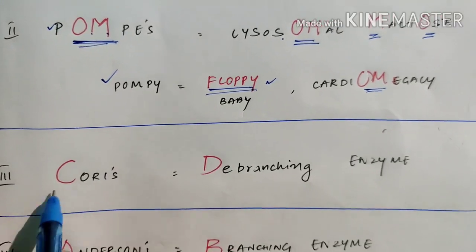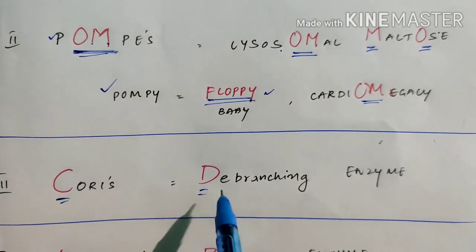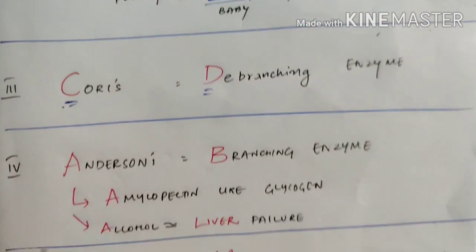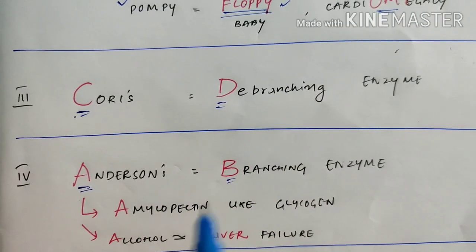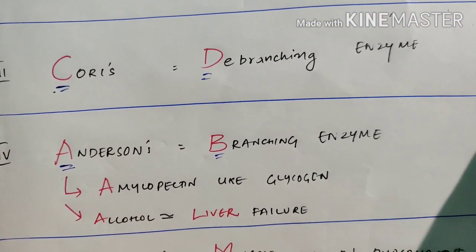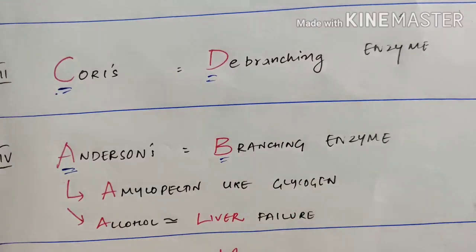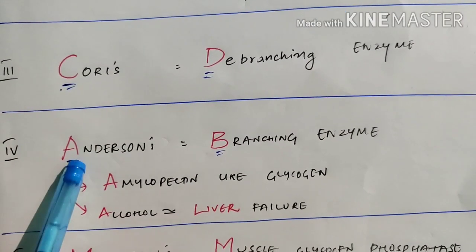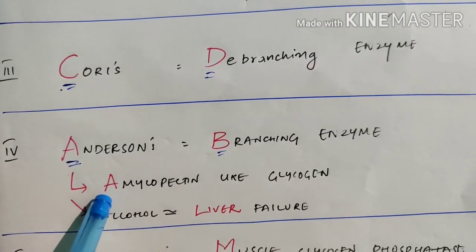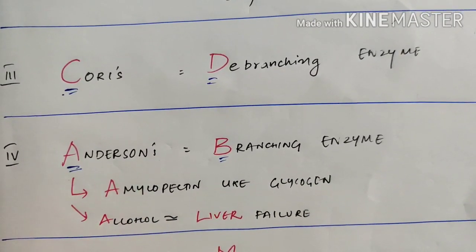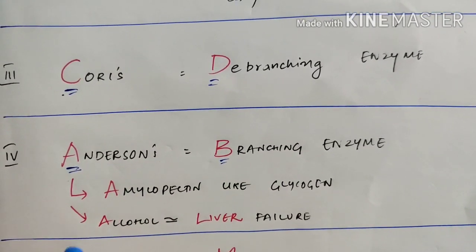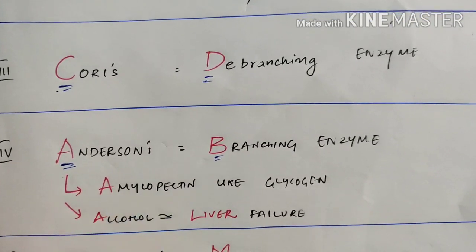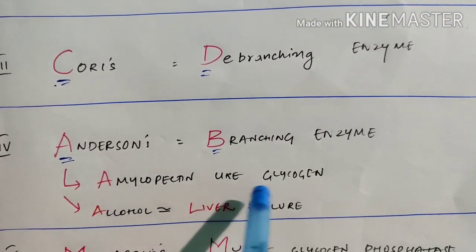Next disease is Cori's. C, the code is D. You know this. Cori's disease, debranching enzyme. Andersen's disease, branching enzyme. In Andersen disease, amylopectin-like glycogen will remain. Because of branching enzyme deficiency, the formed glycogen will not have any branches, so it looks like amylopectin. So amylopectin-like glycogen remains.